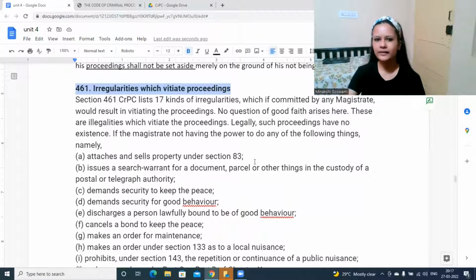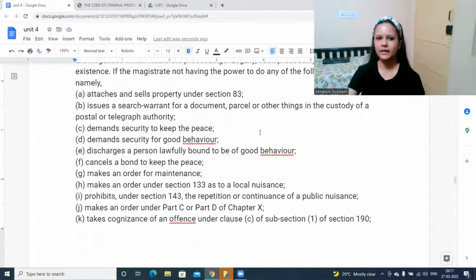There are different types of proceedings which may be vitiated, like attaching and selling property. We have studied attachment of property, selling of property, perishable goods which may be subject to naturally getting damaged, which a magistrate may sell. Maybe a search warrant for a document was issued, to collect this certain document and produce it before the court.